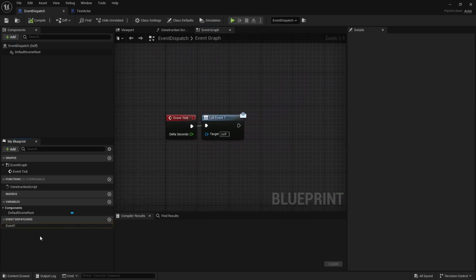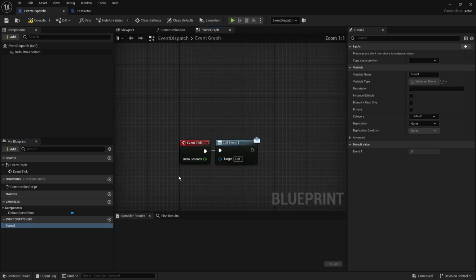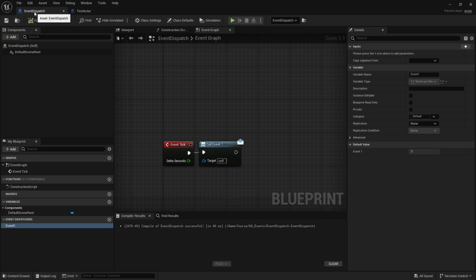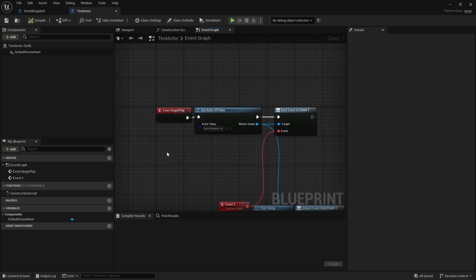What's happening here is that I can create as many event dispatchers as I want. So I can do another thing here. It can also have input parameters if I want. So basically a typical event. The only thing is that this event is special, where it can have subscribers and then call them. So what I'm doing here is on event tick, this actor that has event dispatch is just going to call this event every tick. And that basically means whoever subscribes to this event is going to call it on every tick.